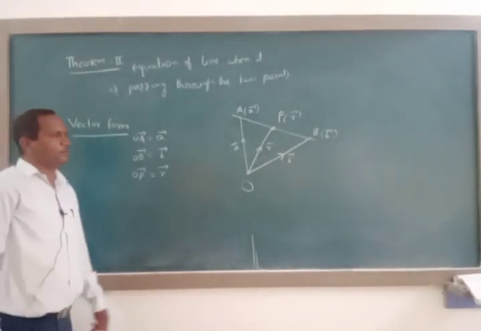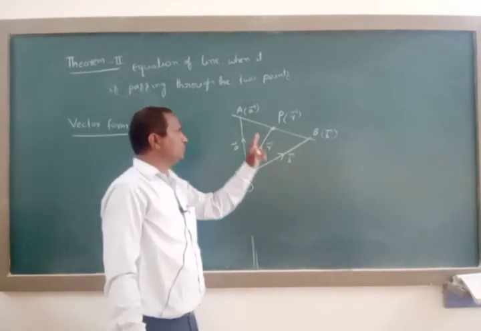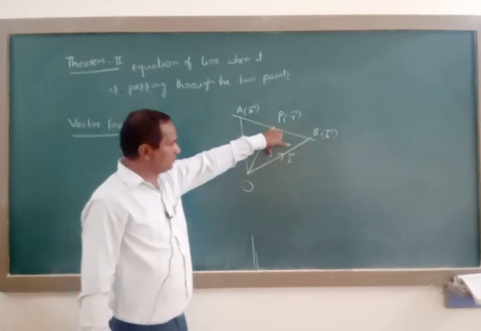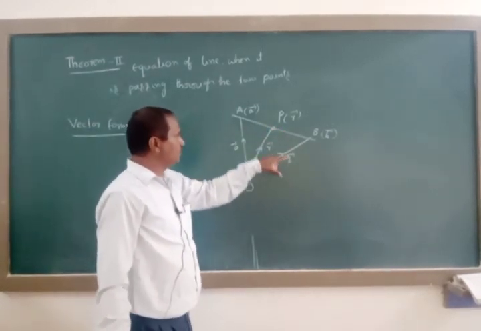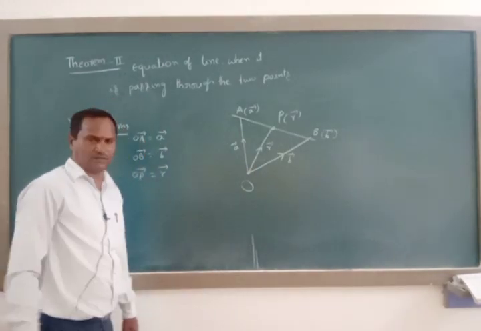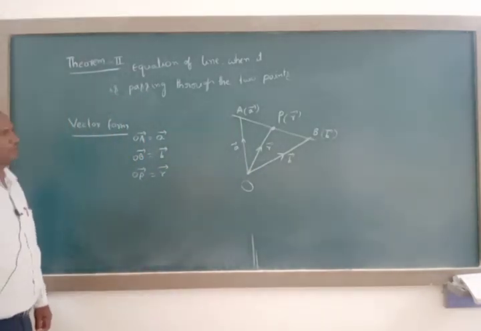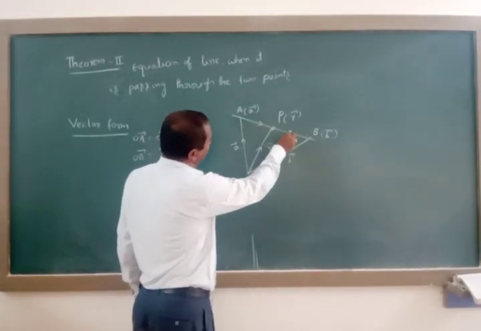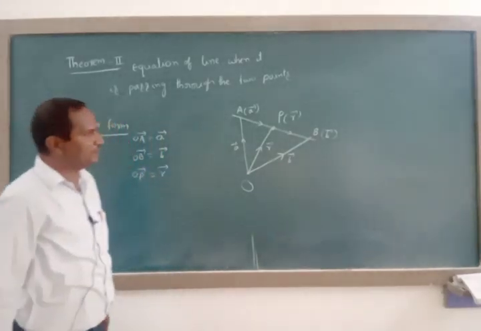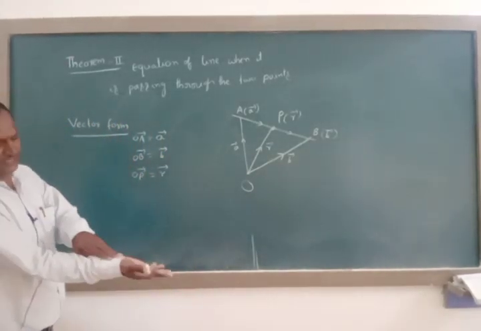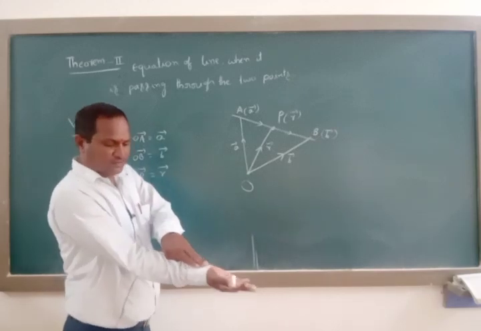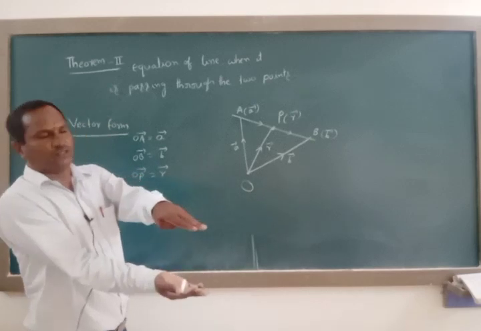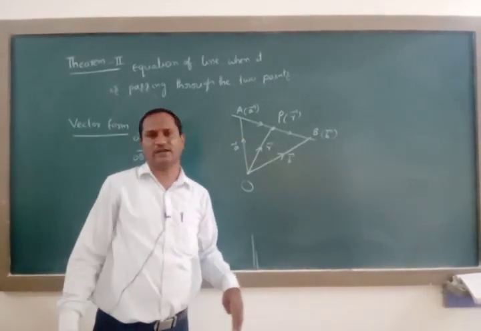We have taken three points with their position vectors: OA vector is small a vector, OB vector is small b vector, and OP vector is small r vector. If you consider the diagram, AP bar and AB bar are in the same direction. If two vectors are in the same direction or have parallel support, then we call those vectors collinear vectors.